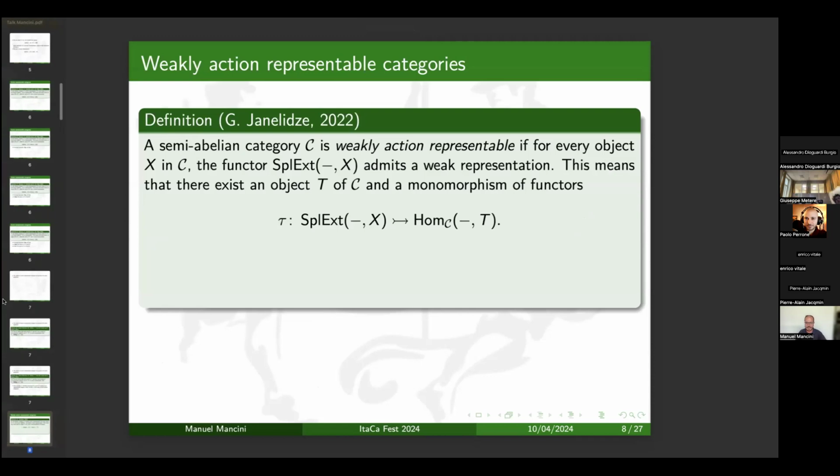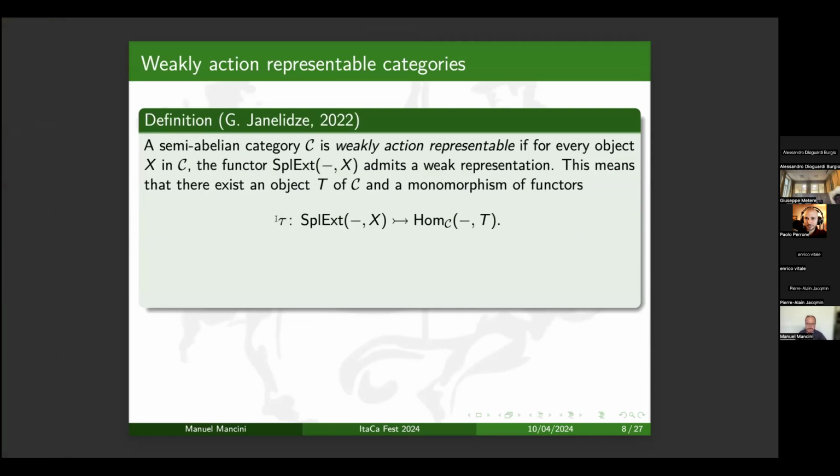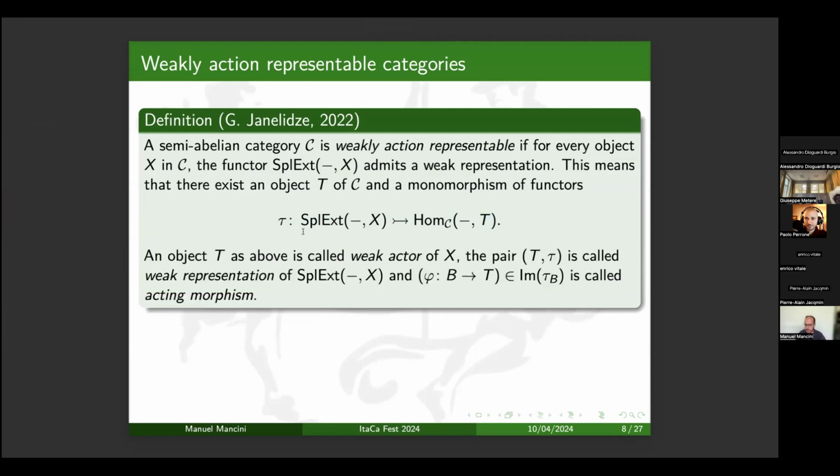So essentially, we have the same notion as before, but now there is just a monomorphism of functors from split extensions by X and morphisms in C with the codomain that is an object of C that depends on X. Here it is denoted by T, and it is called a weak actor. The pair (T, tau) is called a weak representation of the functor of split extensions by X, and I want to observe that in general, a weak actor is not unique like the actor. Moreover, when a morphism comes from a split extension, we will call it an active morphism.